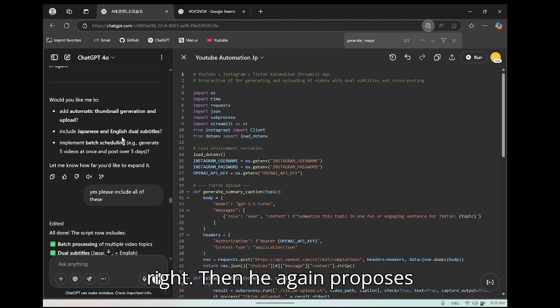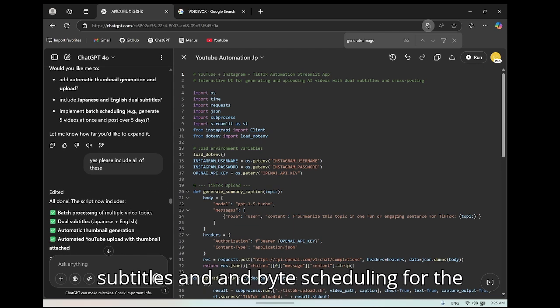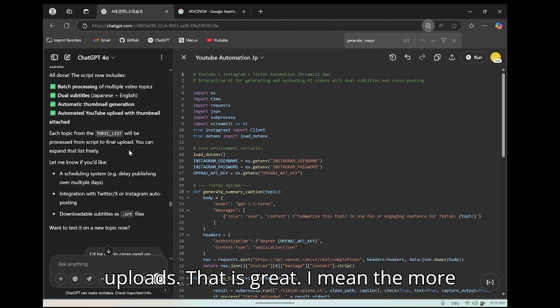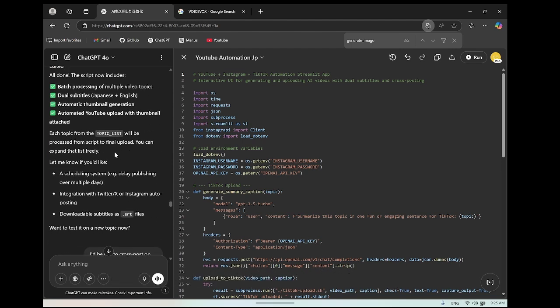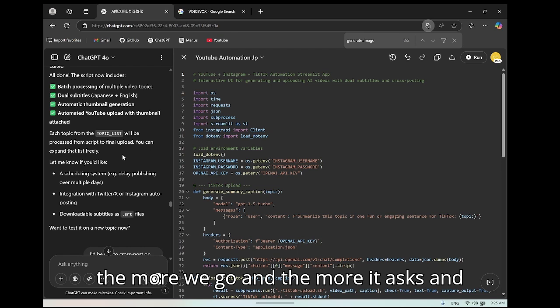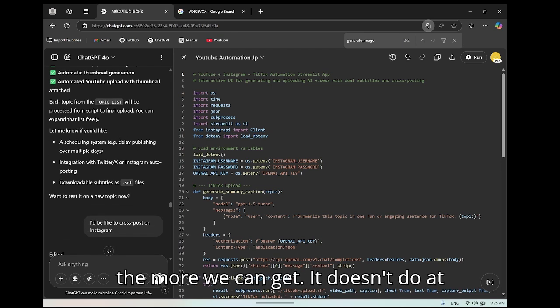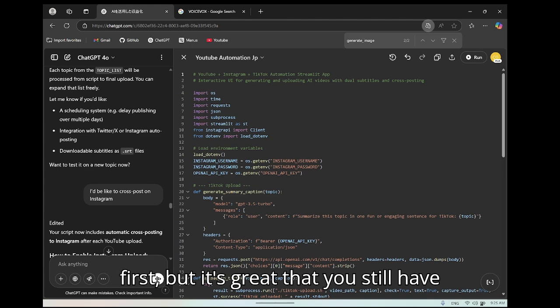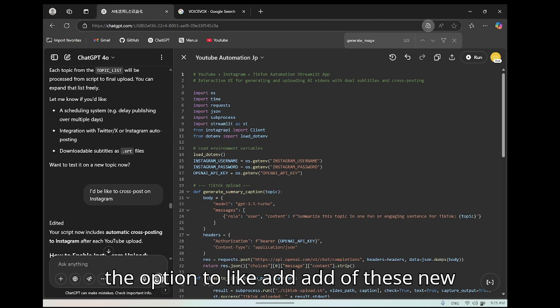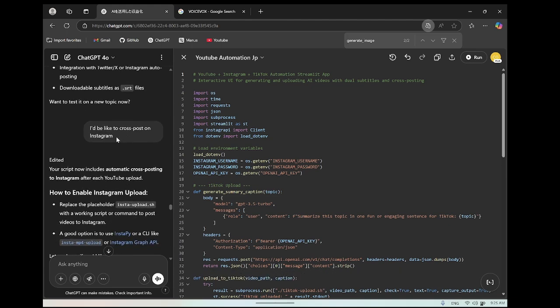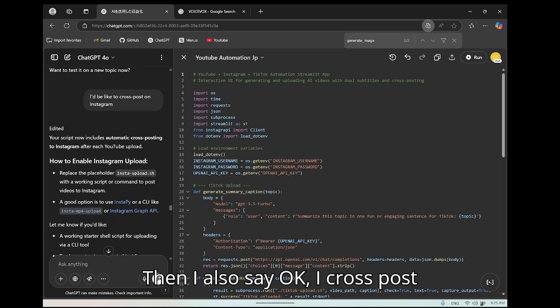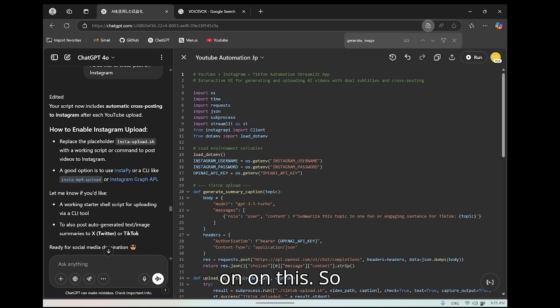All right. Then it again proposes to do more things like thumbnail generation, dual subtitles, and batch scheduling for the upload. So it's great. I mean, the more you go and the more it asks, the more you can get. It doesn't do it at first, but it's great that you still have the option to add these new features. Then I also said okay, cross post on Instagram.